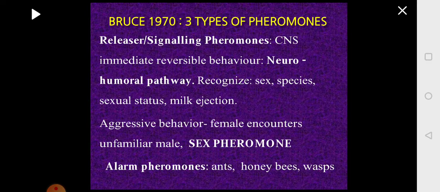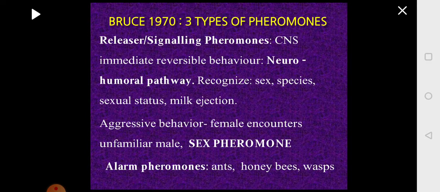Aggressive behavior is seen in females. Suppose a female has given birth to young ones and a male approaches this female, or a different male which is not its mate approaches this female, she shows aggressive behavior. She releases a pheromone called a sex pheromone which will try to chase away the male which is not familiar to the female, which tries to come near or encounter this female. This is called aggressive behavior, and it releases the sex pheromone.